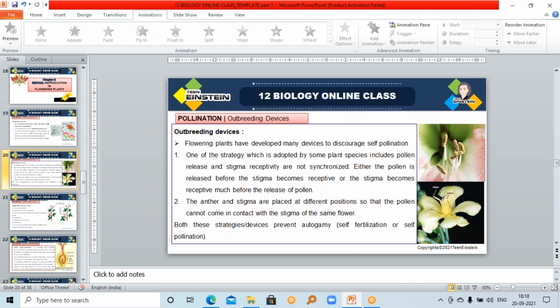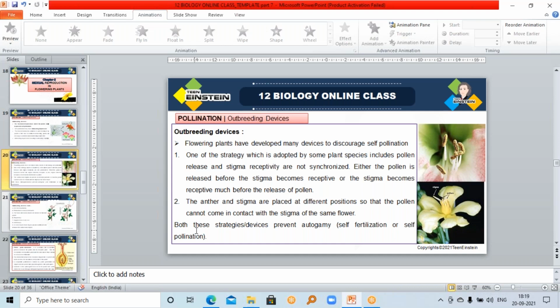So either the pollen grain will get released at one time and at that time the stigma surface won't be ready to receive this pollen grain. Otherwise, the stigma will be ready, but the pollen release won't happen at that time, or the anther won't be ready to dehydrate the pollen grain. In any one case, there is no synchrony between both. Both are not happening at the same time. Okay. So that is the first method.